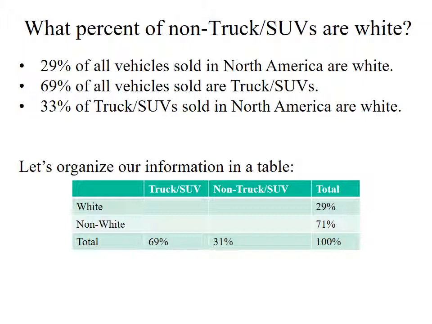Then, I know that everything has to add up to 100%. So 100% minus 29% leaves me 71% of vehicles being non-white. Similarly, that 69% applies to all vehicles, so that's going to go into my total row. 69% of all vehicles fit into the truck SUV category last year. So I put 69% in the total for the truck column. And then 100% minus 69% leaves 31% non-truck SUVs.